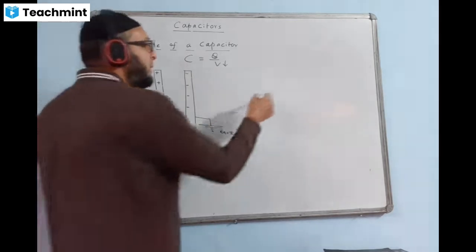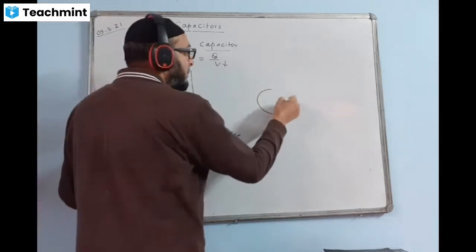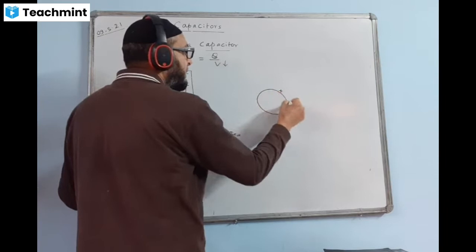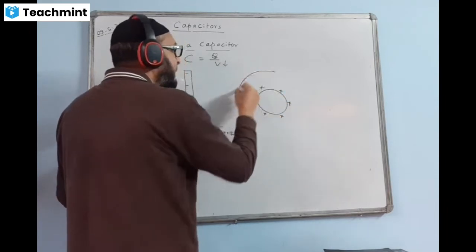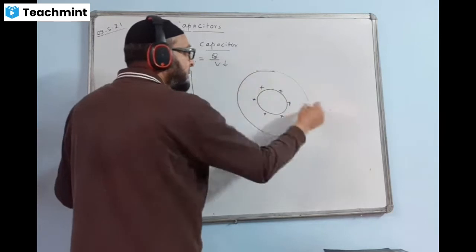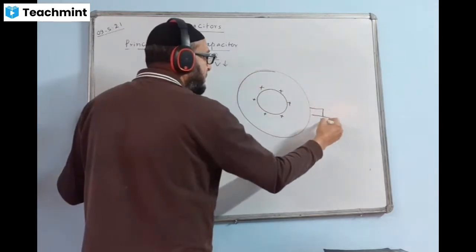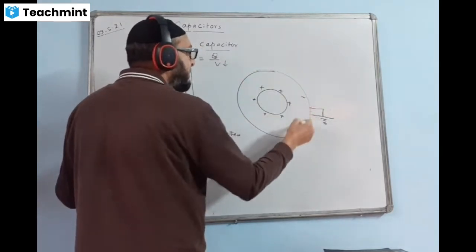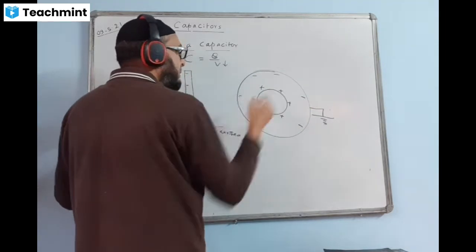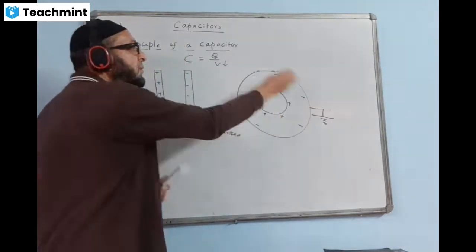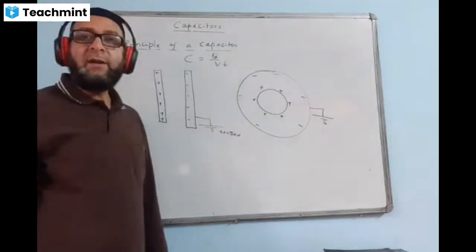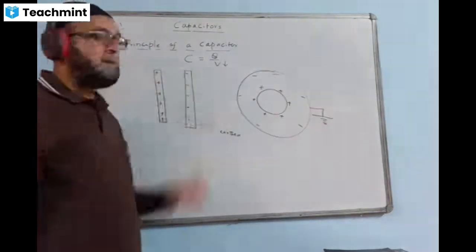Suppose we have a spherical conductor like this. We'll bring another uncharged one here like this, with its outer portion earthed. When you bring another uncharged one, it will induce charges like this. So this is a capacitor. This space will contain a large amount of charges and will have a greater value of capacitance.